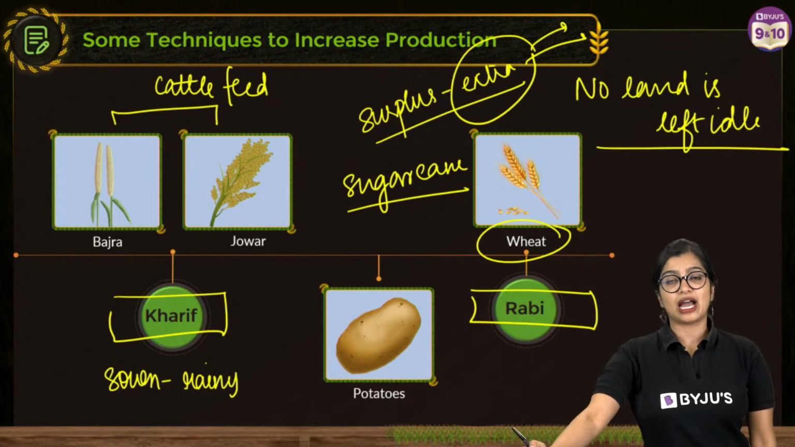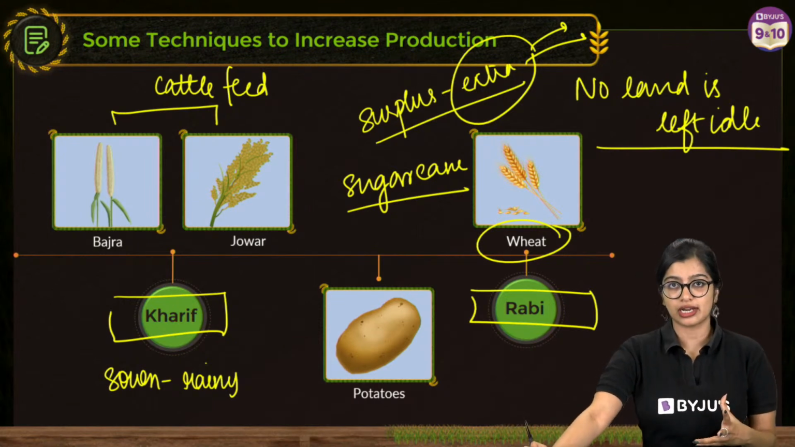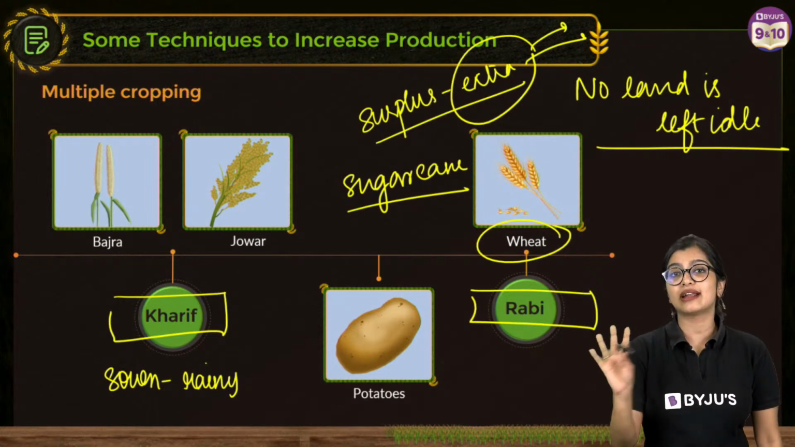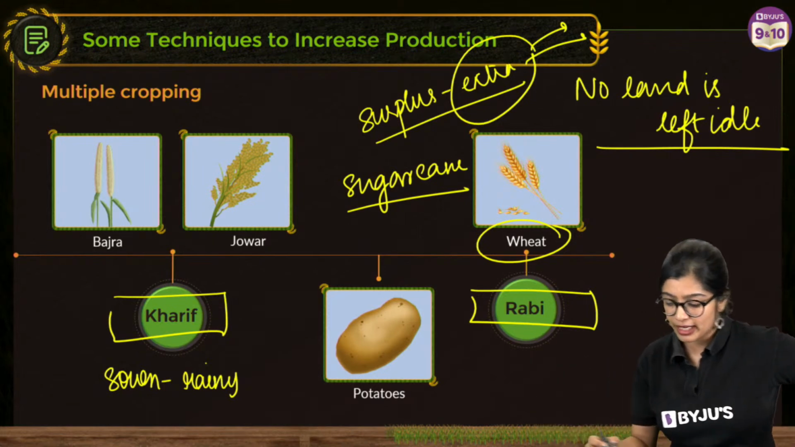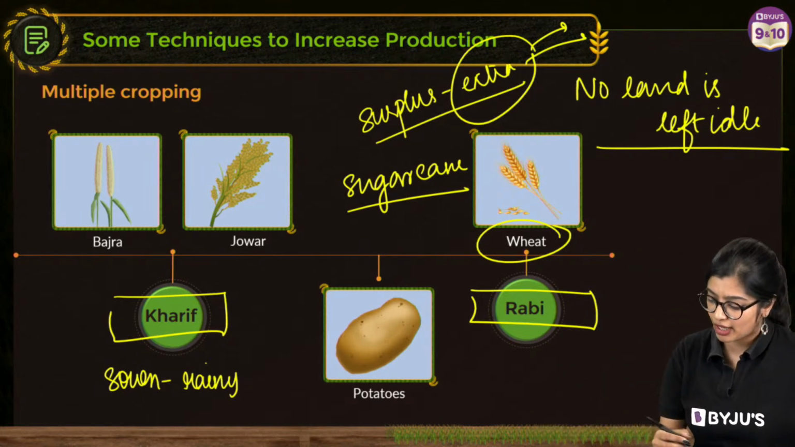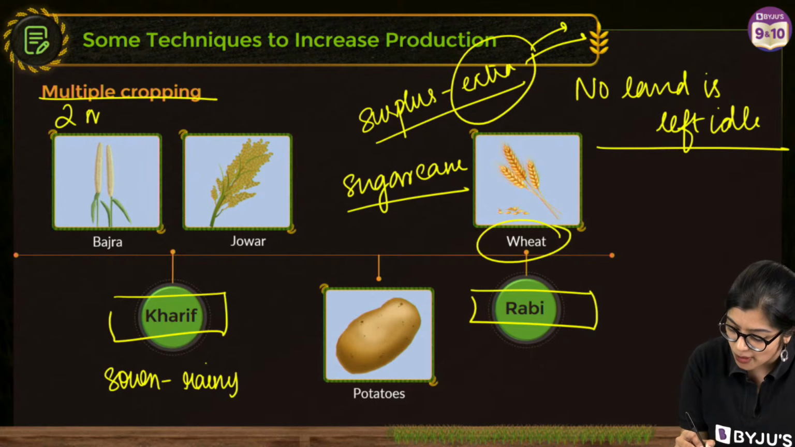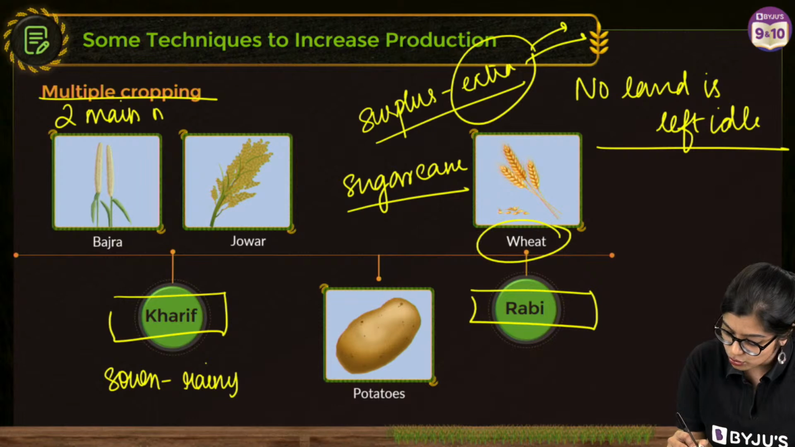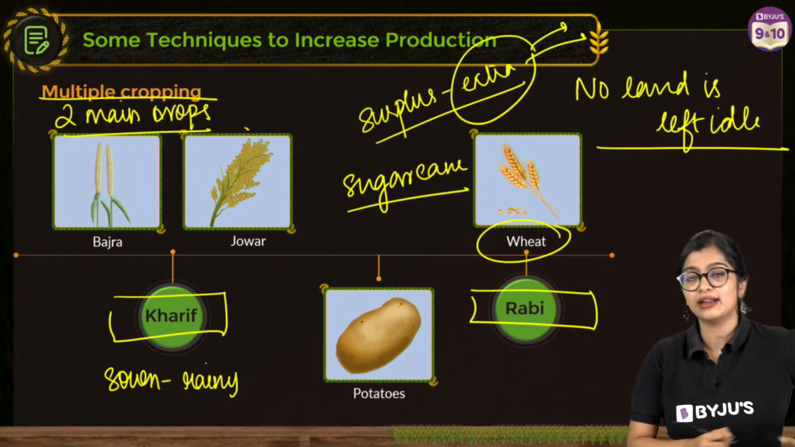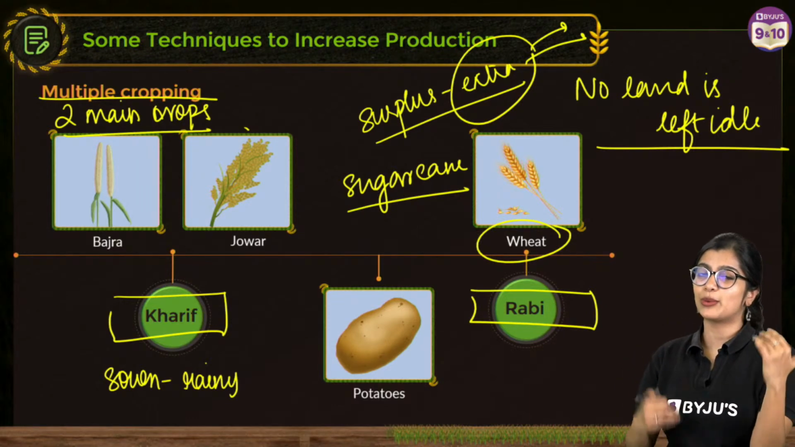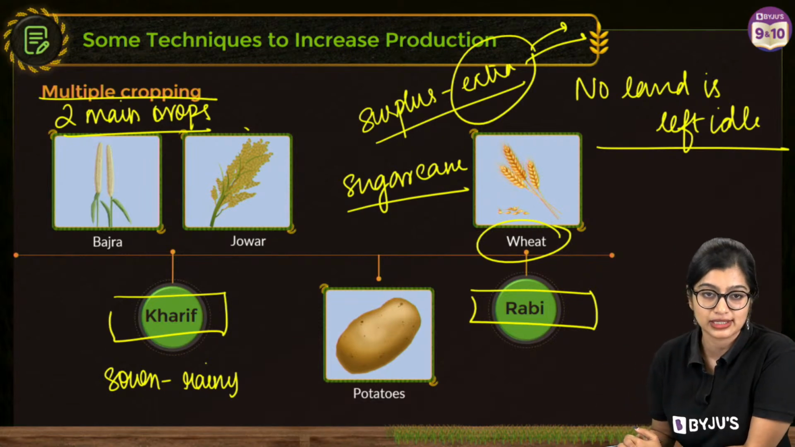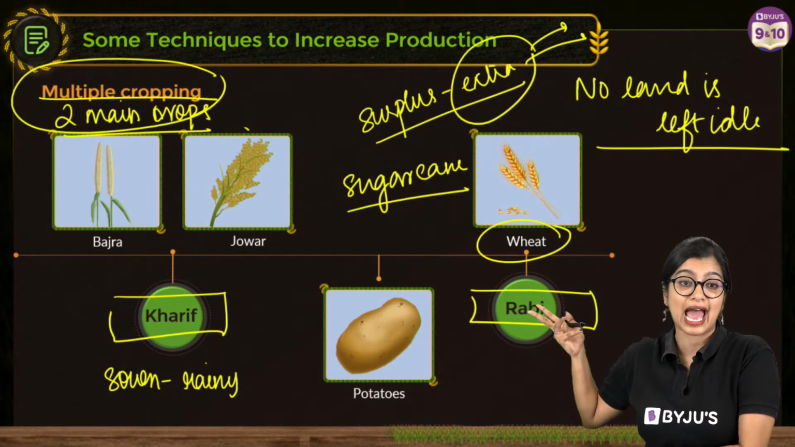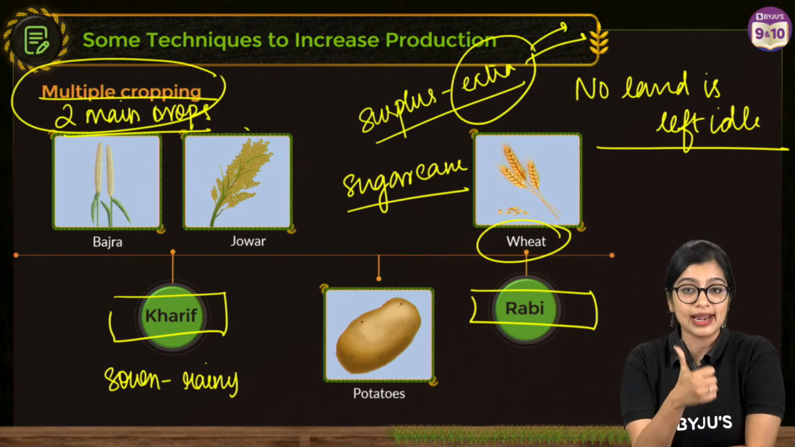But at the same time, in order to increase their production, they are also resorting to multiple cropping. Now what do we understand as multiple cropping? Multiple cropping is one way of increasing production where they grow two or more main crops on the same piece of land, along with maybe growing potatoes or whatever. We call this multiple cropping. So multiple cropping is one aspect where they utilize the land better.